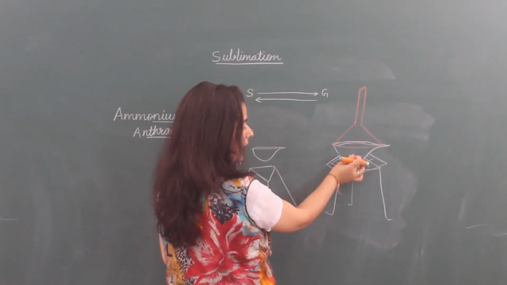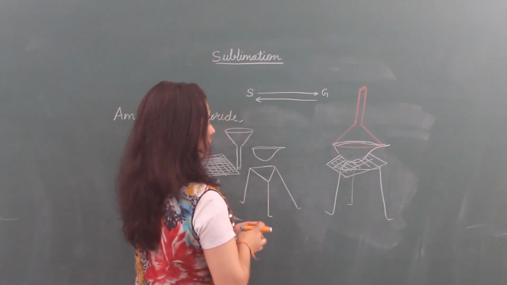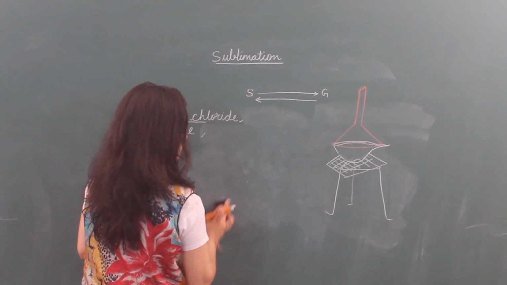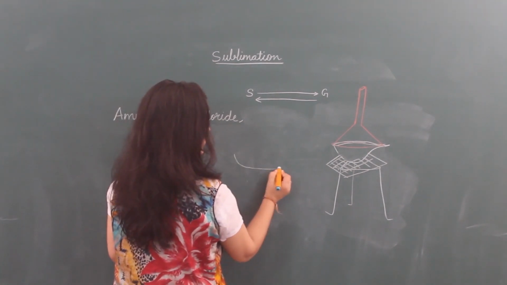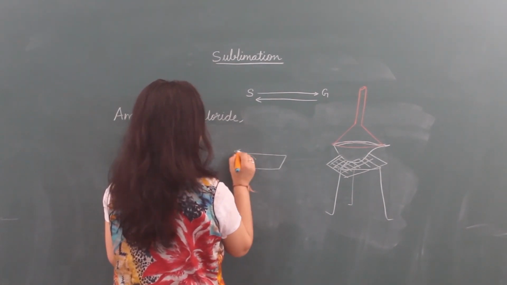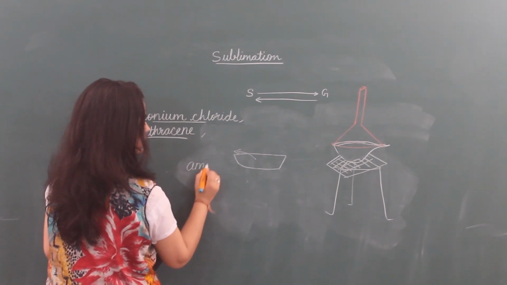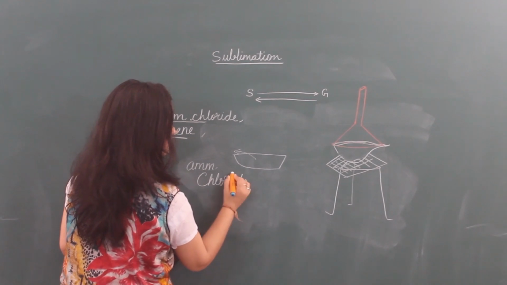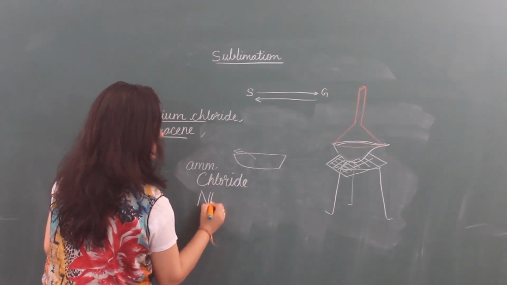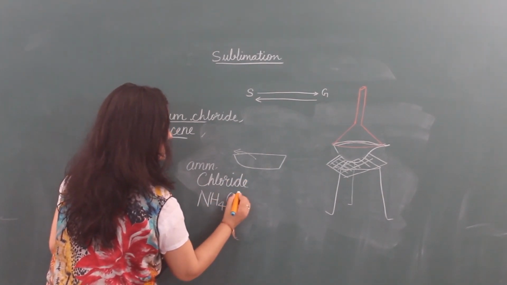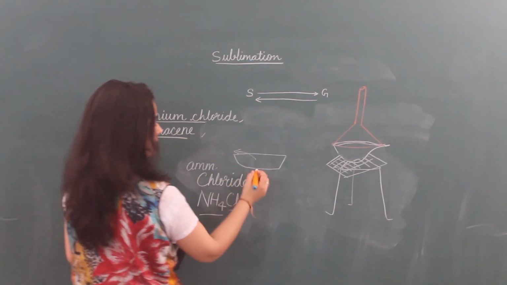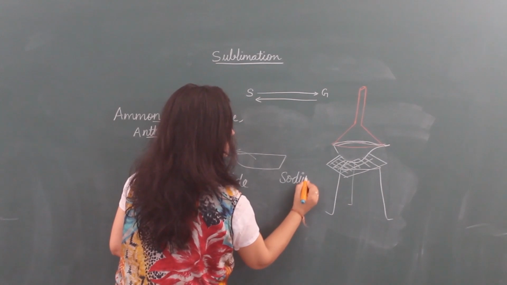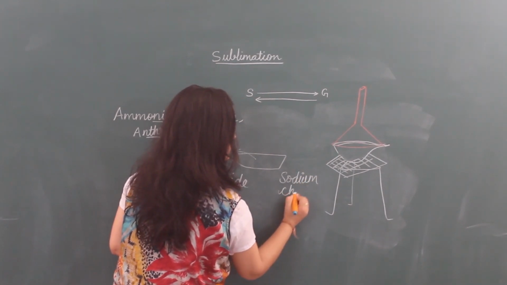What we have to do? We have to take here the sample we want to heat. So, I am taking here the sample ammonium chloride. Its formula is NH4Cl, ammonium chloride, and sodium chloride.